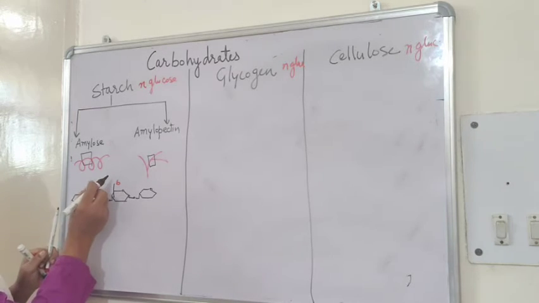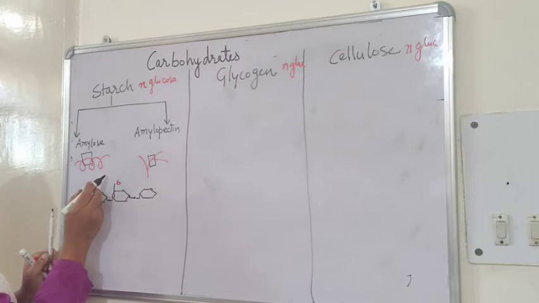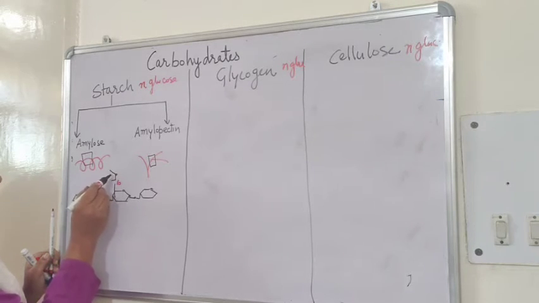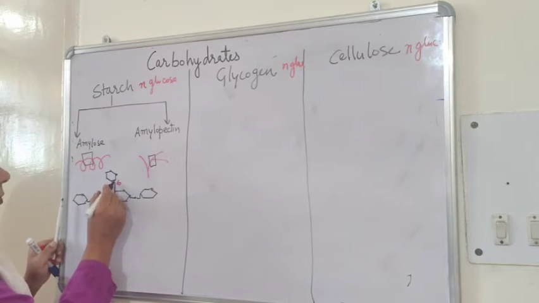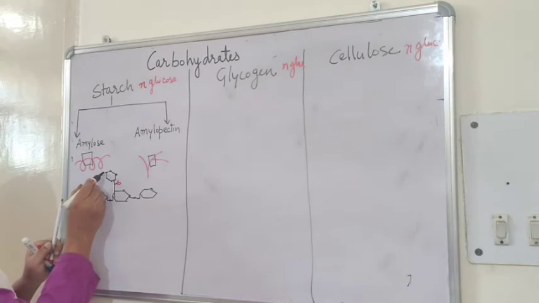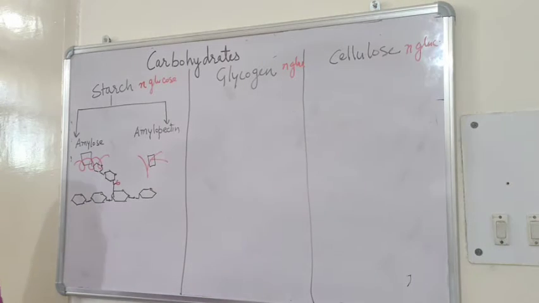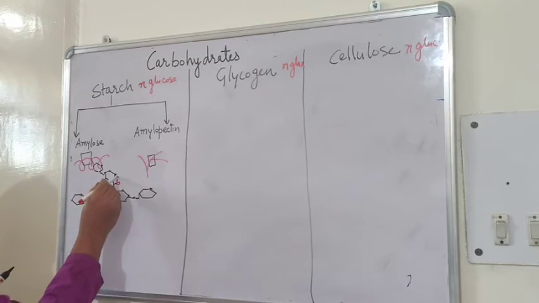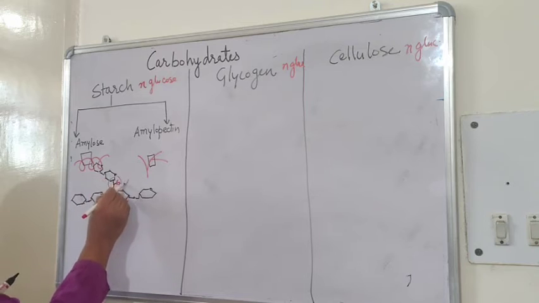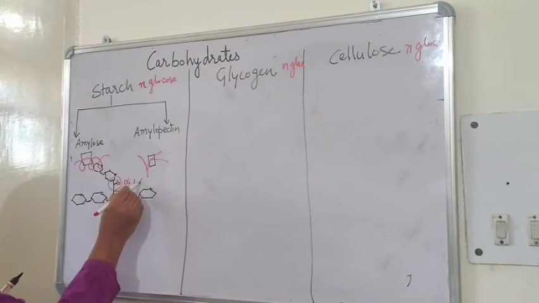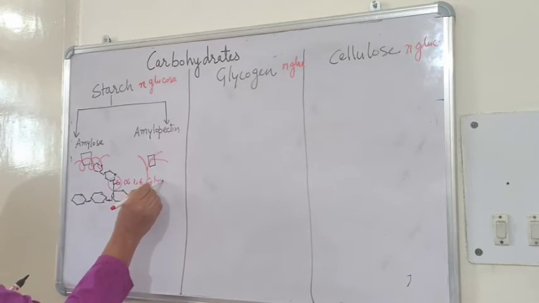This 6th position of carbon will be forming the bond with the first position of another. And here will be the bond formation. And again, there will be the glycosidic bonds like this. So this portion will be the alpha 1,6 glycosidic bond.